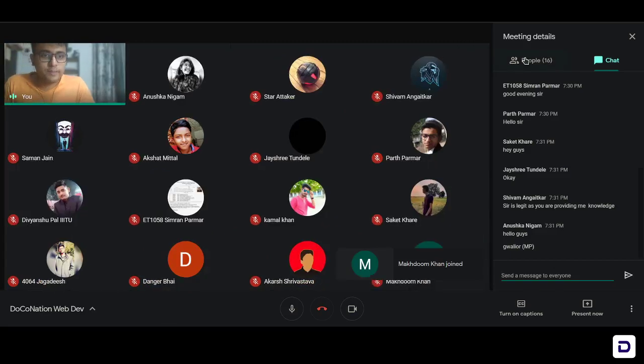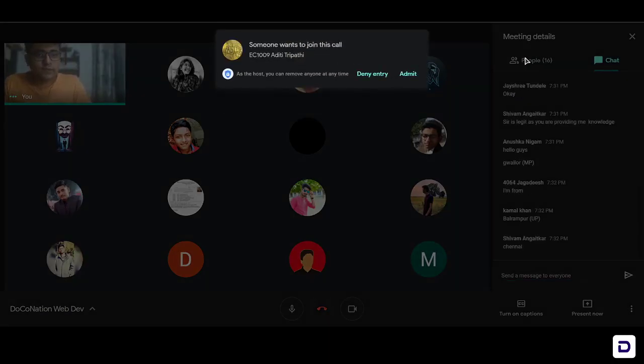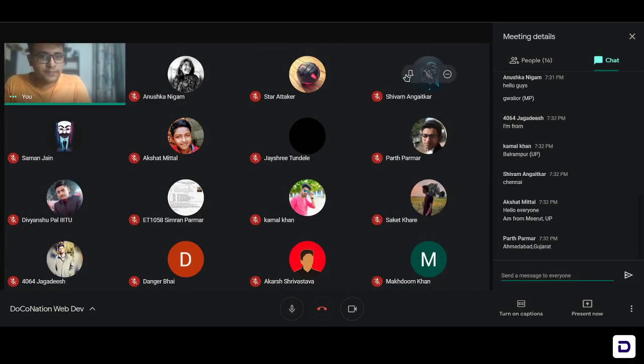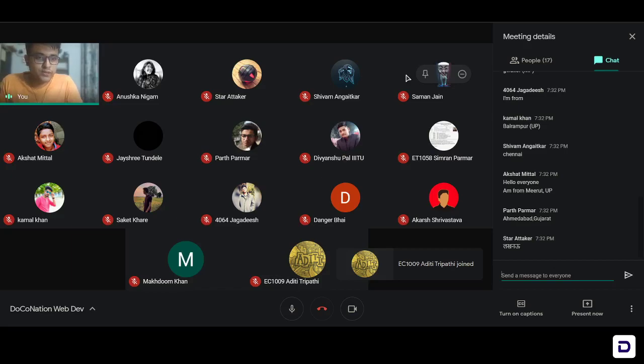Gwalior, MP. Everyone just write in the chat box where you're from. Okay, Balrampur, Chennai. Shivam is not from Chennai, I know that.